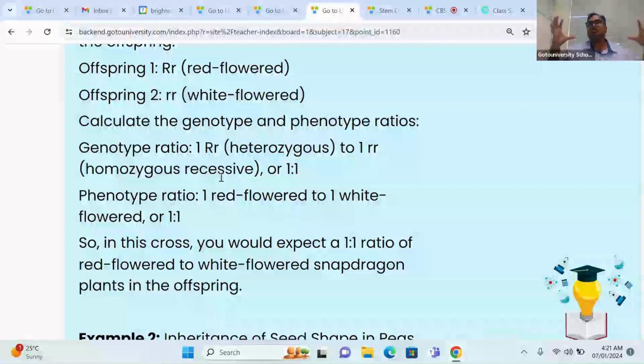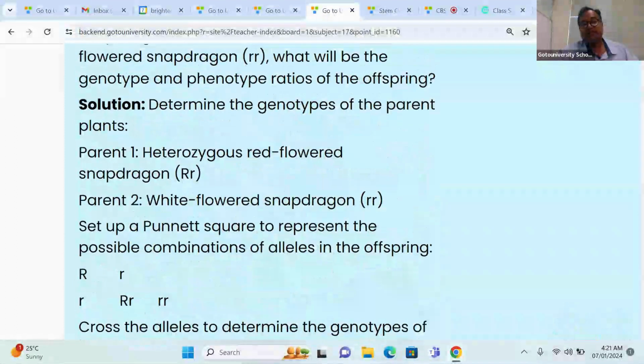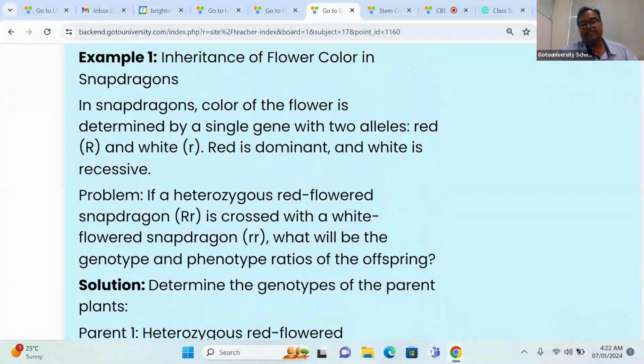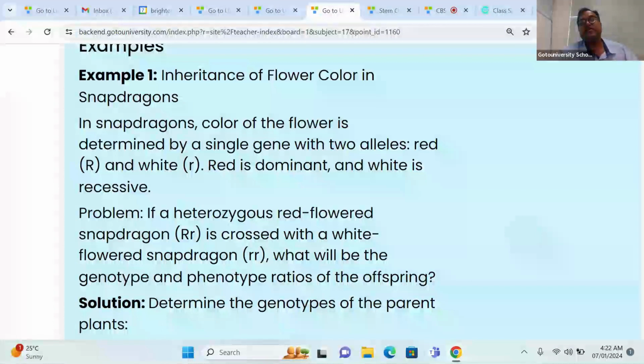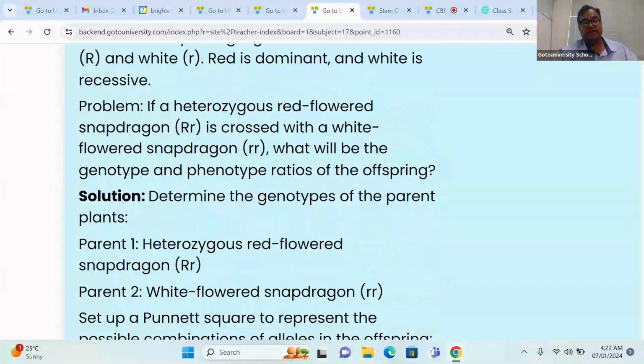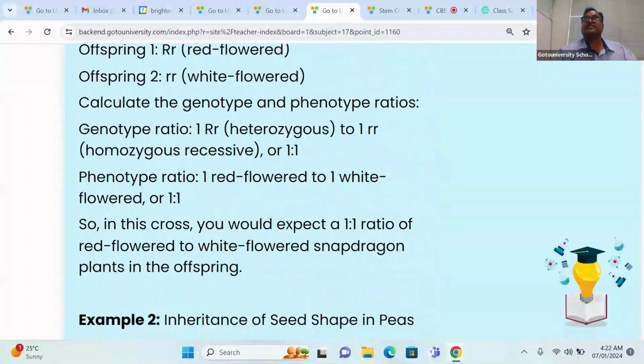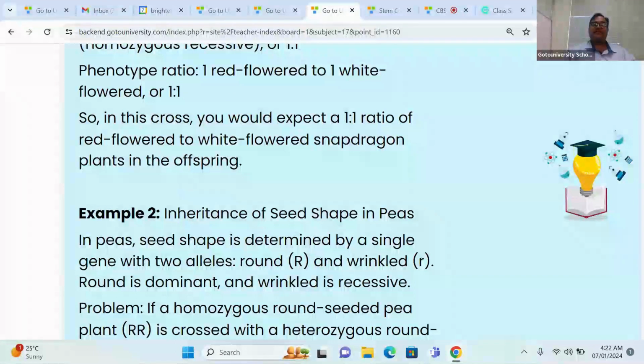Just writing a lot of big paragraphs will not give the maximum score, right? So now again I'm repeating. This is a fantastic example for the incomplete dominance. It is not explaining law of dominance. It is explaining incomplete dominance. Right, now we are coming to the next phase of explanation, which is the inheritance of the seed shape in the pea plant.